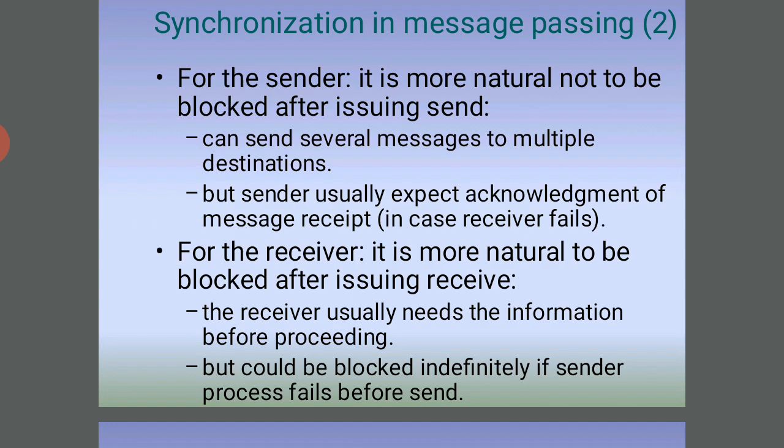In this manner we could be sure that the current sequence of instructions would be allowed to execute in order without preemption. Unfortunately, this solution is not feasible in a multiple processor environment.